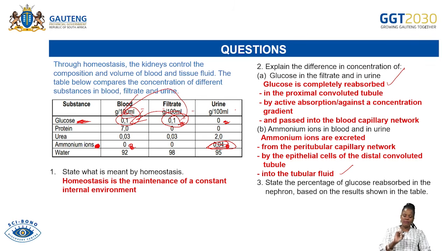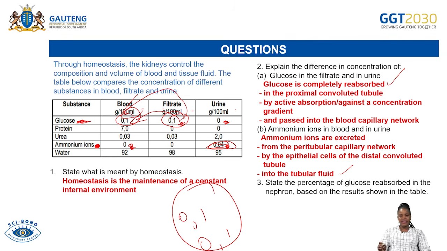The whole amount of 0.1 was in the blood, and 0.1 was reabsorbed. So what is the percentage of the reabsorption of these? It is 100%. 0.1 was in the blood, and 0.1 was filtrated, and 0.1 was then reabsorbed.